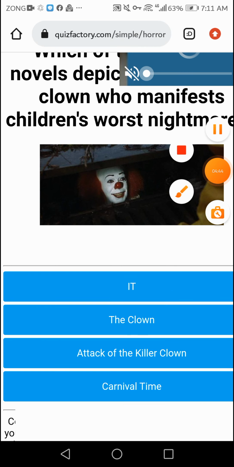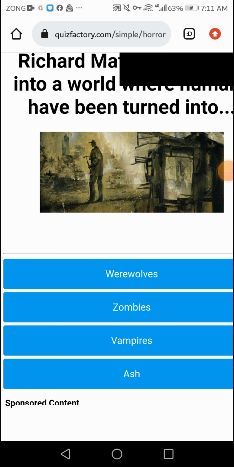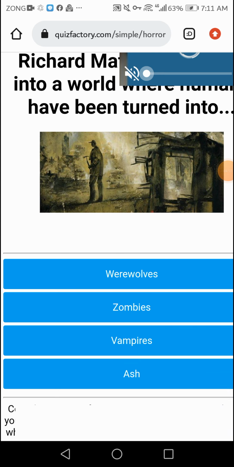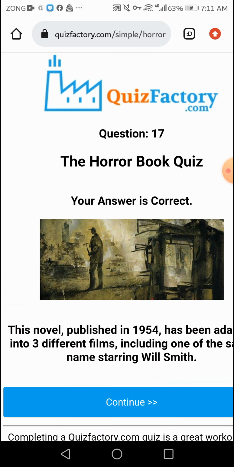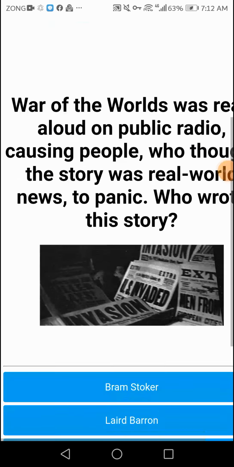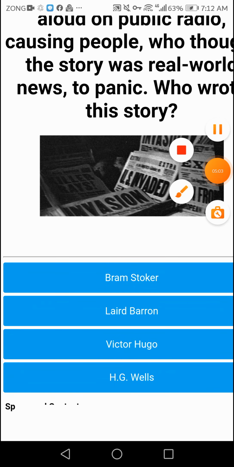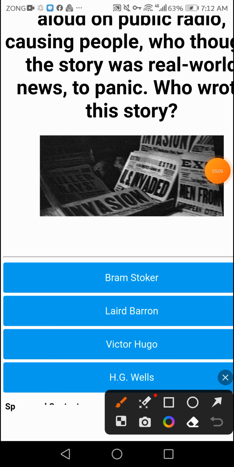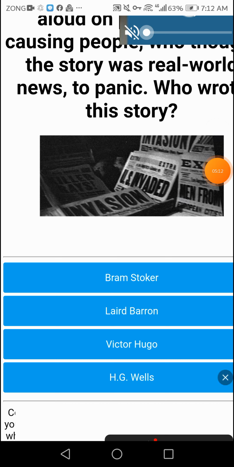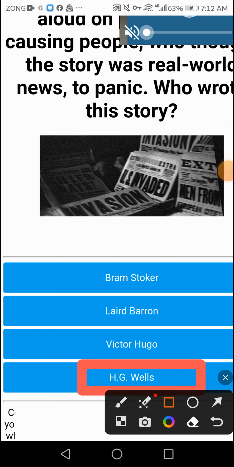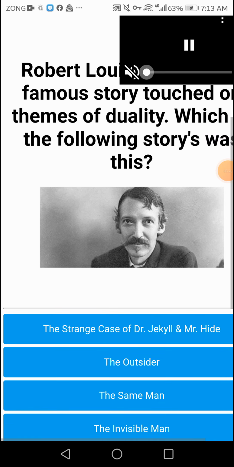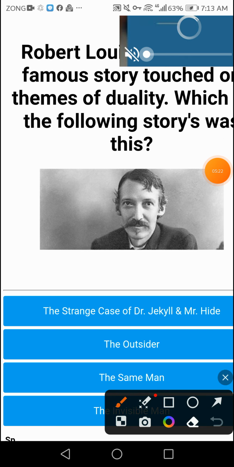If you're finding this type of quiz, the right answer is vampire. Okay, guys, question 18, the right answer is H.G. Wells. Okay, H.G. Wells. Okay, guys, if you're finding this type of quiz, the right answer is The Strange Case of Dr. Jekyll and Mr. Hyde.